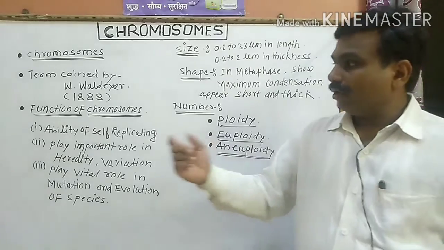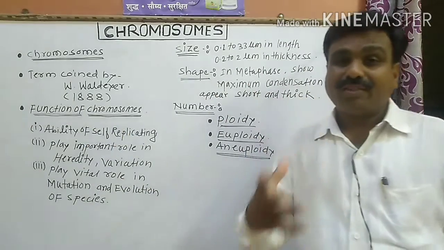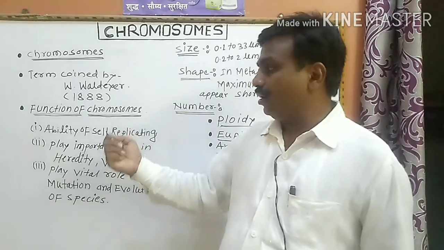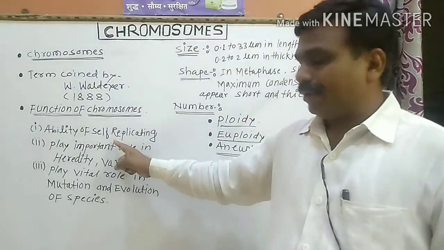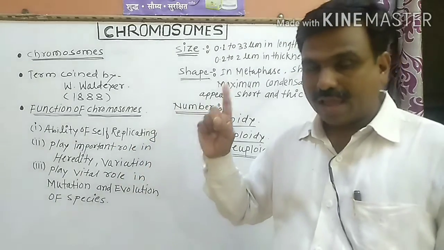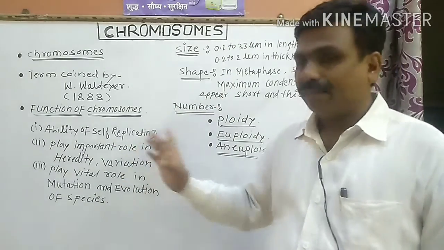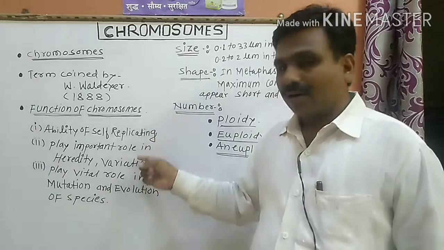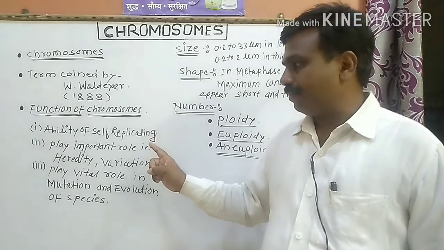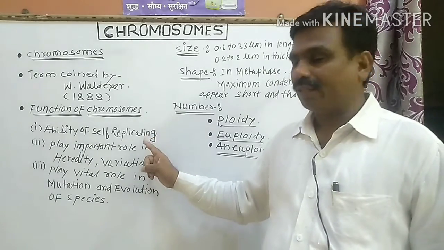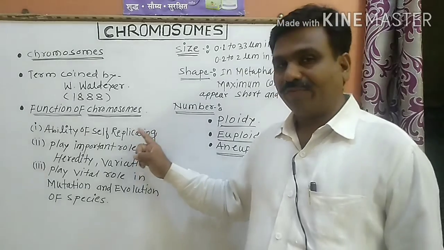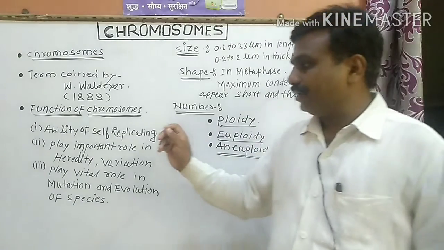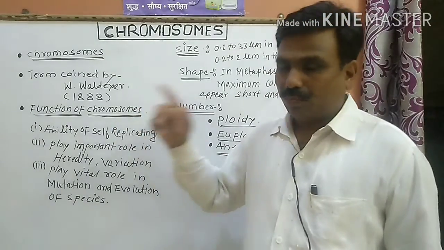So what are the significant functions of the chromosome? The first is the ability of self-replication. Each chromosome has self-replicating ability, meaning the chromosomes make an exact copy of themselves, which is known as replication or duplication. This is an inbuilt function because of the presence of DNA inside the chromosomes.